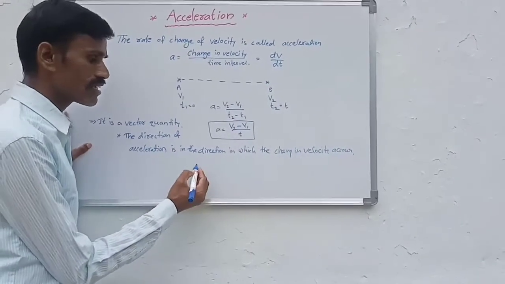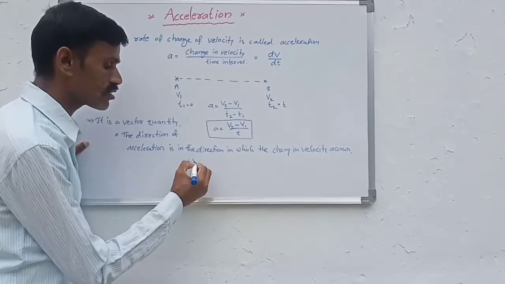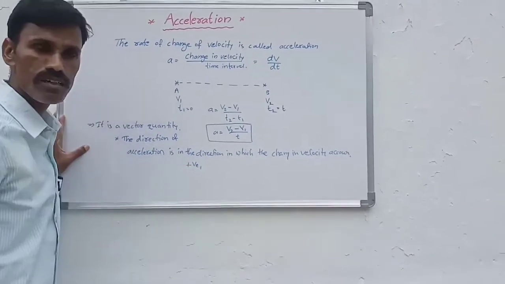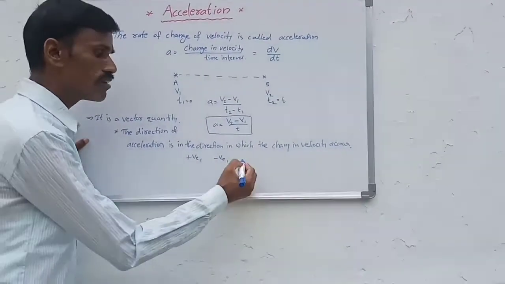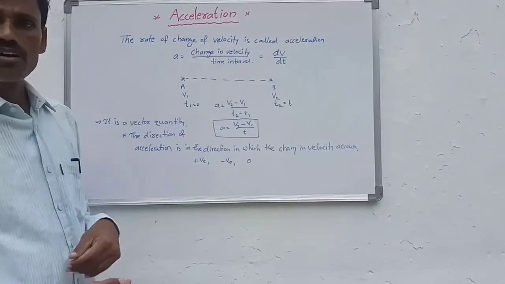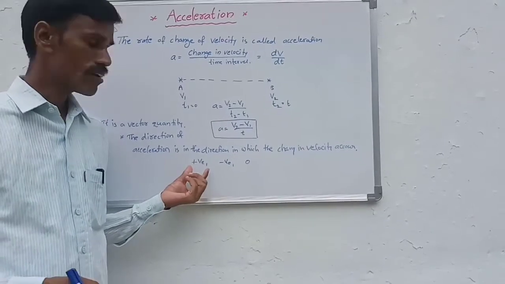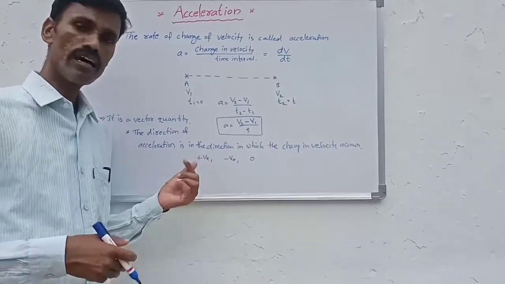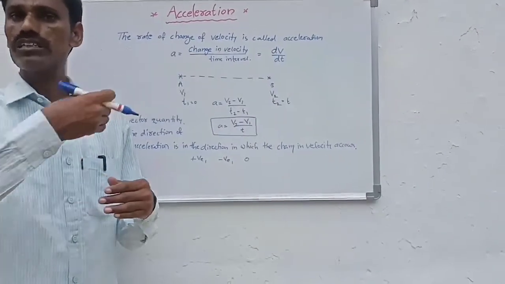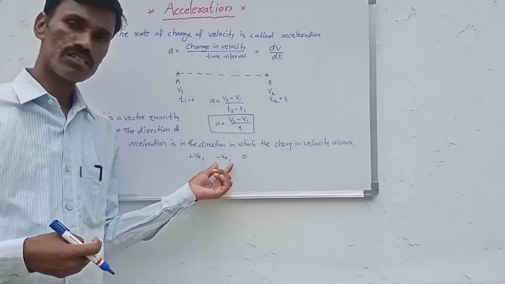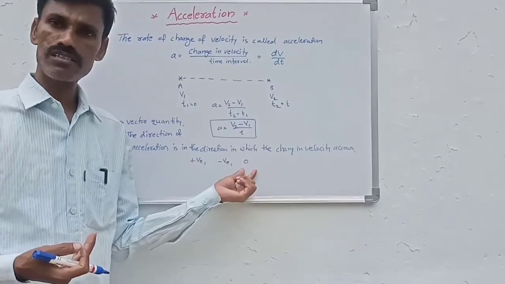Generally, whenever the velocity increases with respect to time, the acceleration is taken as positive. Whenever the velocity decreases with respect to time, the acceleration is taken as negative. Whenever the change in velocity is 0, the acceleration is 0.